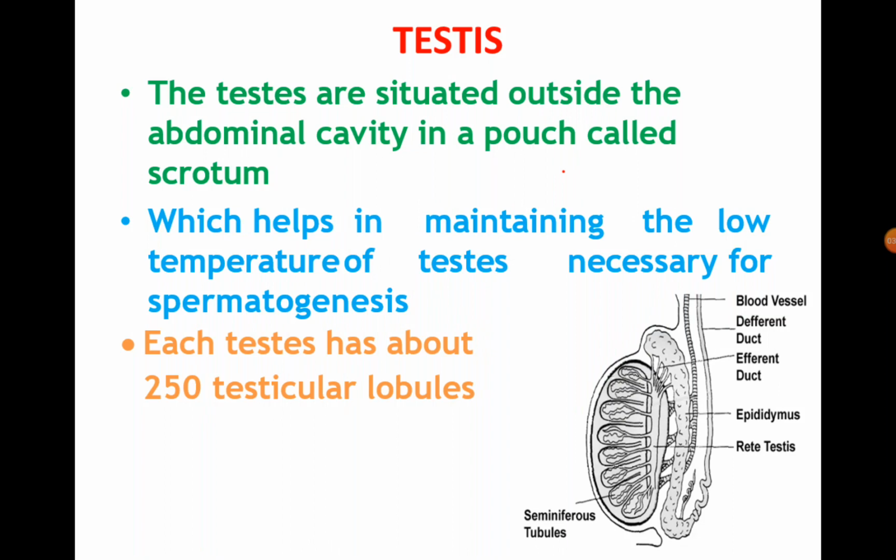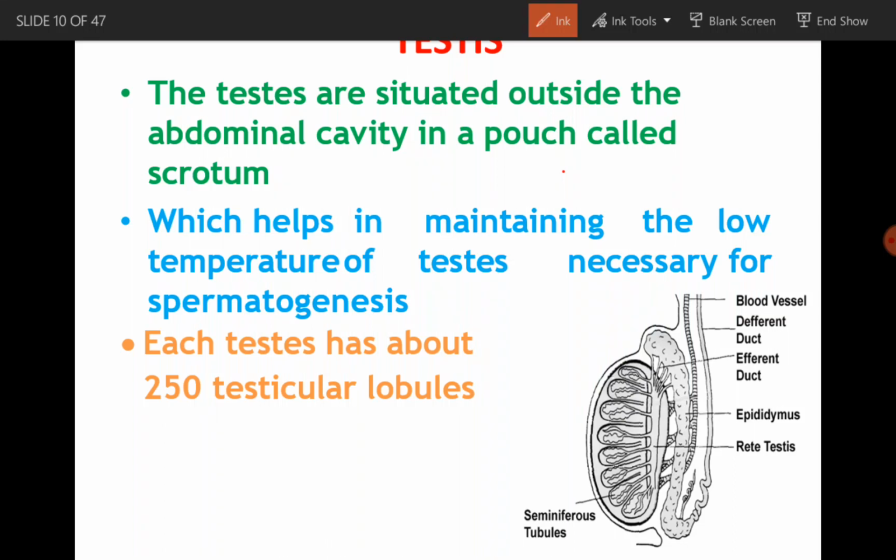Now we will go ahead. The first organ of the male reproductive system is the testes. Testes are situated outside of the abdominal cavity in a skin sac called scrotum.